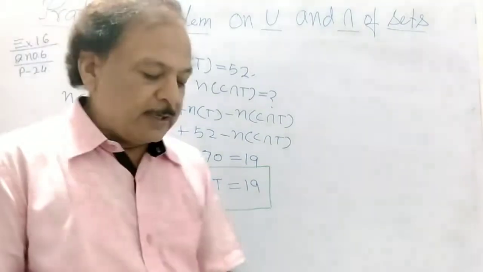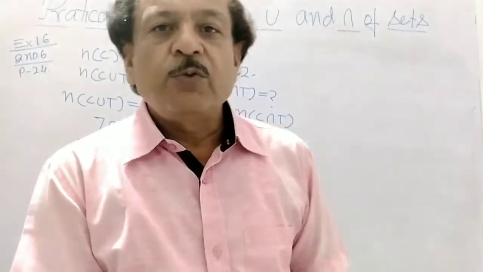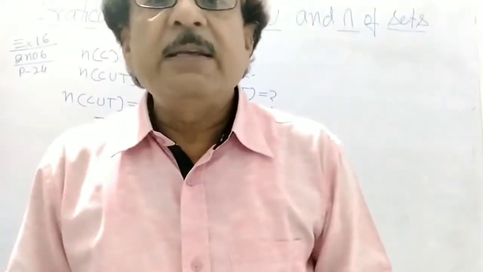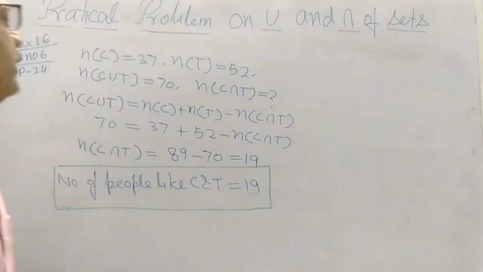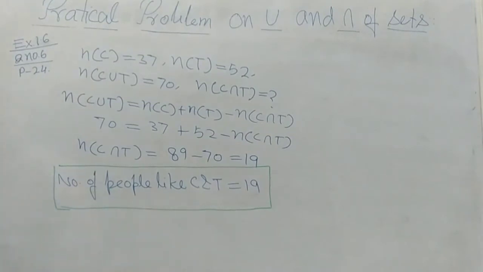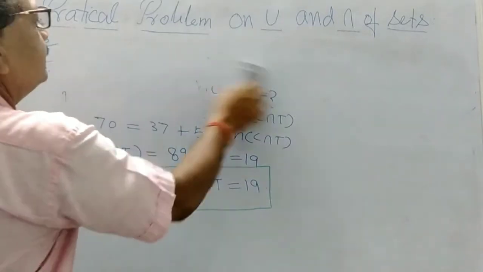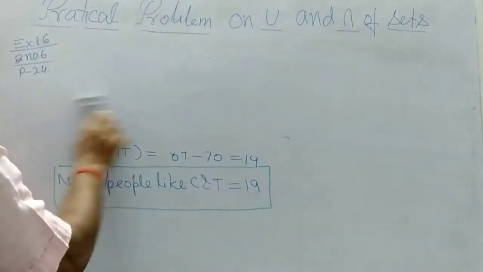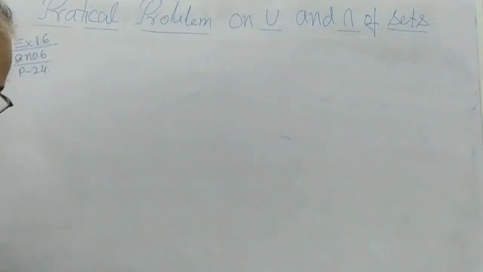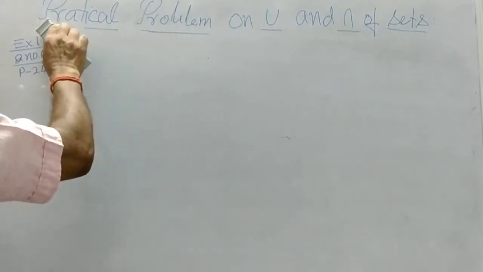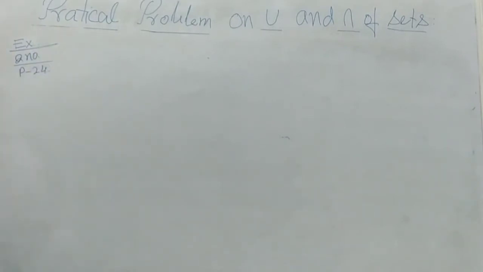So this was question number 6. Now let us see another question, question number 7 of the same exercise, exercise 1.6.